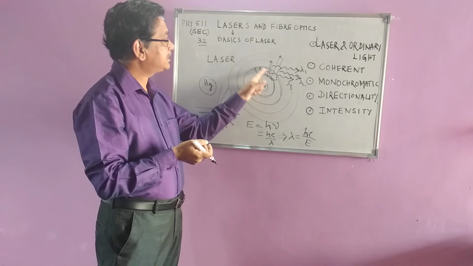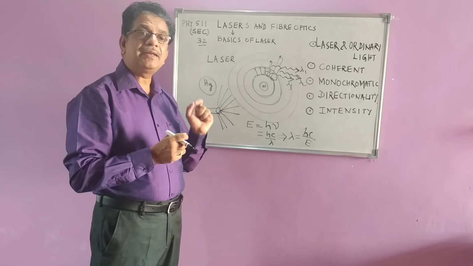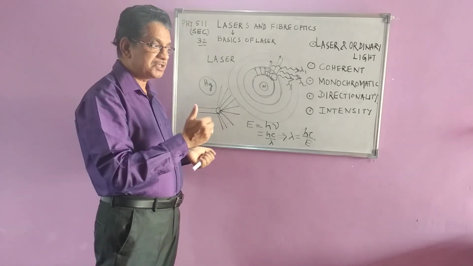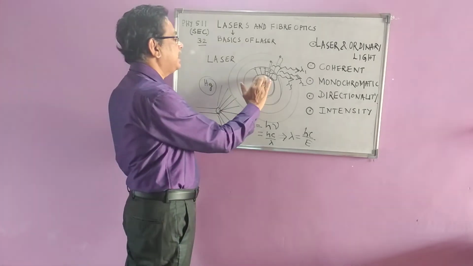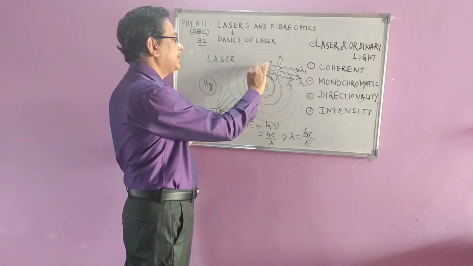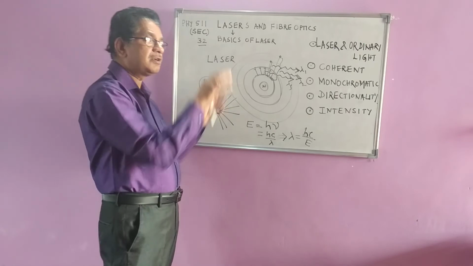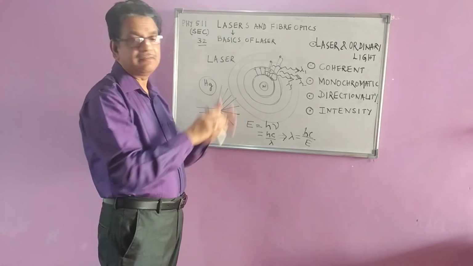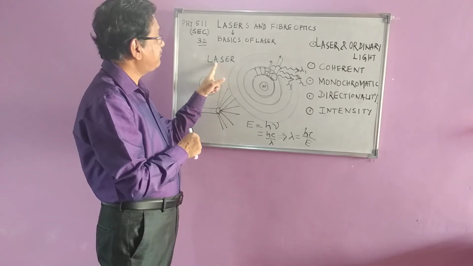Now how do we do this? This is a method known as stimulated emission. Stimulated emission, population inversion, these are the terms we use here. Population inversion means I am making all the electrons come to one particular energy level. Either this level I can choose, or this energy level I can choose, and from there the electrons will come down to the ground state at a time, so that the same wavelength of light will come out. That is why we say light amplification.